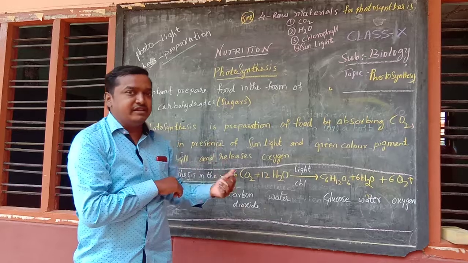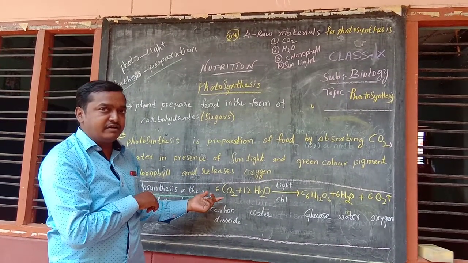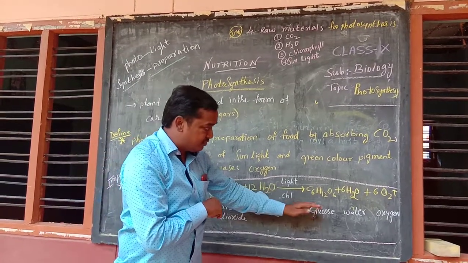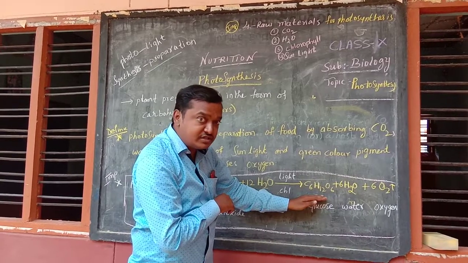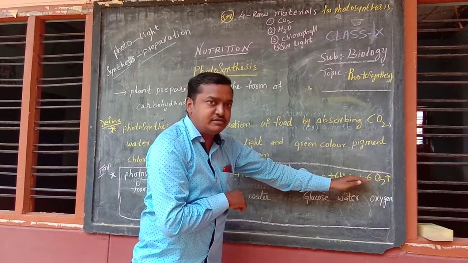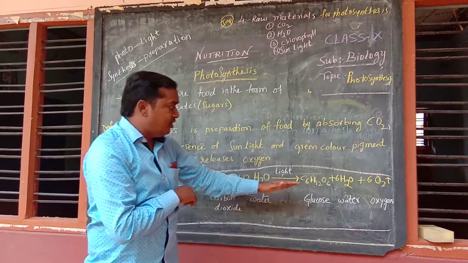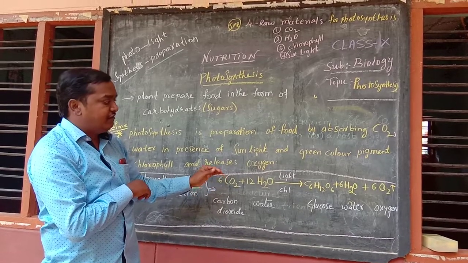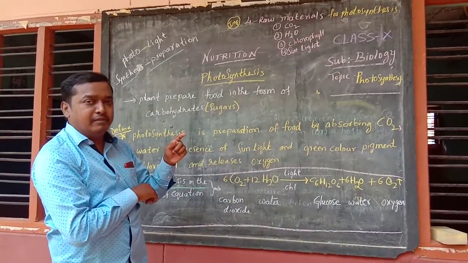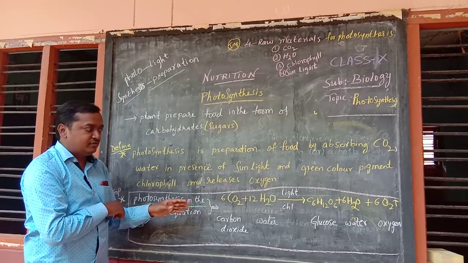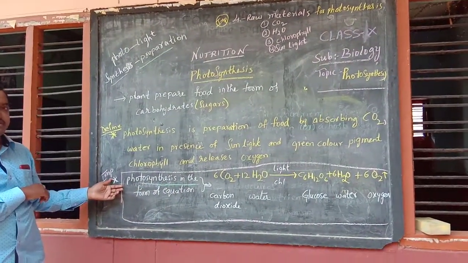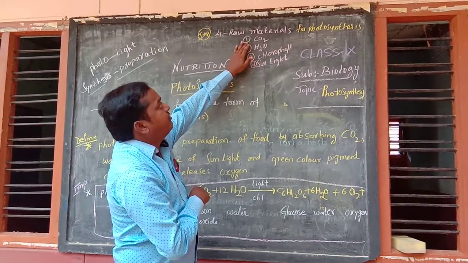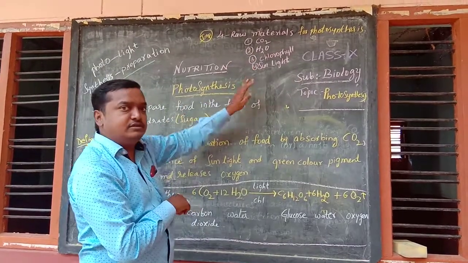In 10th class you will get chemical equations in chemistry. So 6CO2 plus 12 H2O gives rise to glucose C6H12O6 plus 6 H2O plus 6 O2. All this should be written as it is. If you forget anything, you will not get any marks. 1 mark is there for this one equation in the board exam. So what are the 4 raw materials required for photosynthesis? Carbon dioxide, water, chlorophyll and sunlight. That's it. Thank you.